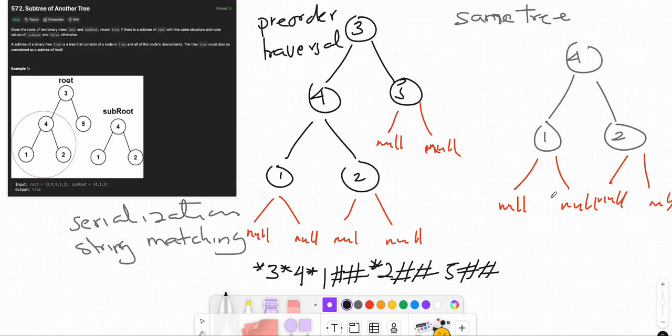It is the same thing I was saying. When you serialize the small tree, we have star 4, then star 1 with its left and right as hash, and then 2 with its left and right as hash, right?